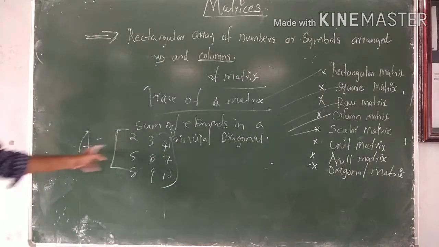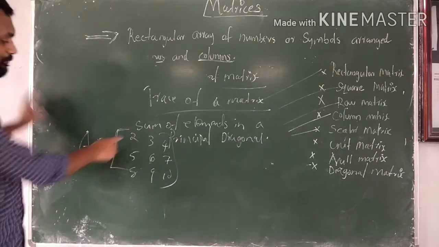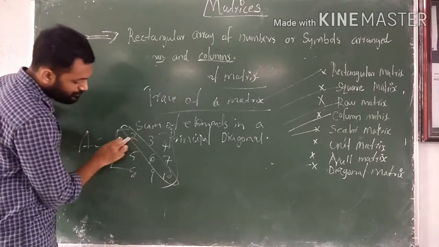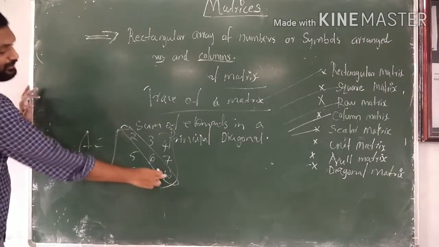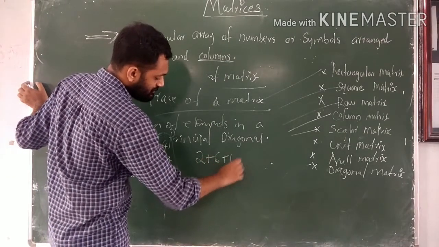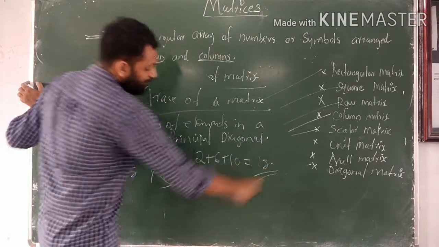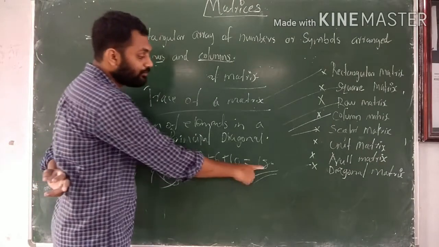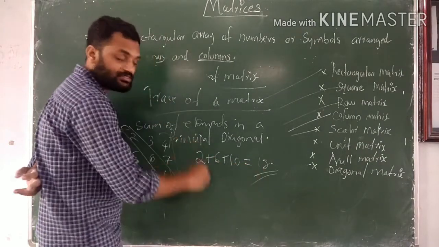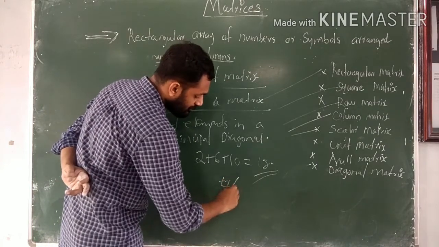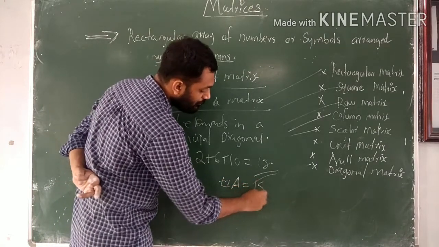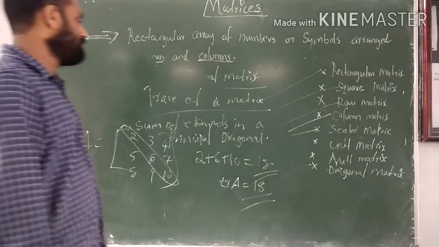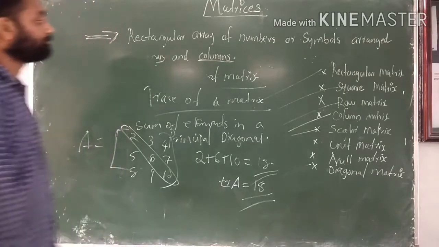The elements in the principal diagonal are 2, 6, then 10. So 2 plus 6 plus 10 is equal to 18. Trace of A is equal to 18. Trace of A is denoted by tr(A). So trace of A indicates the sum of elements in the principal diagonal.